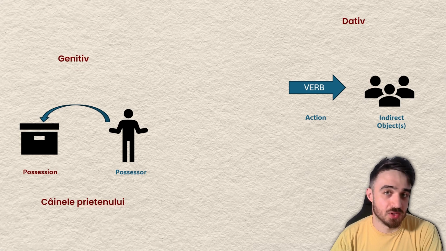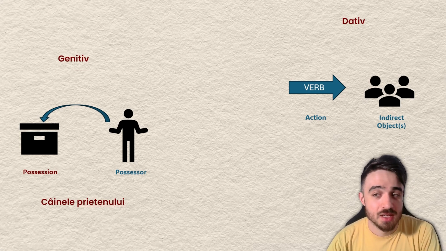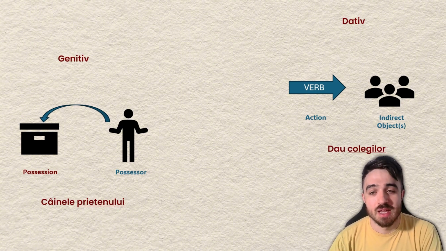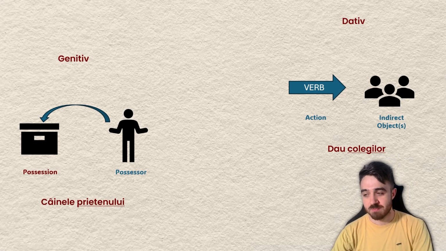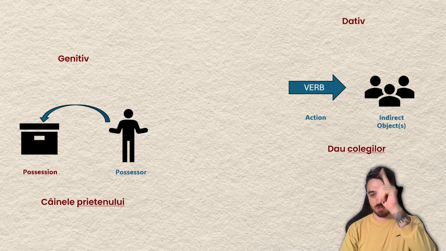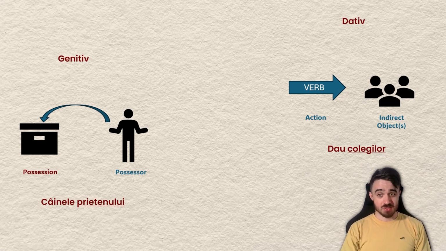And those are called indirect objects, something that again you don't have to worry too much about today, but if you know, you know. And in this situation, an example would be dau colegilor, right? You see here, just above me, dau colegilor. That means I give to the colleagues. Again, you see this ending, lor. Here you see this ending, lui. And that's what we cover basically today.